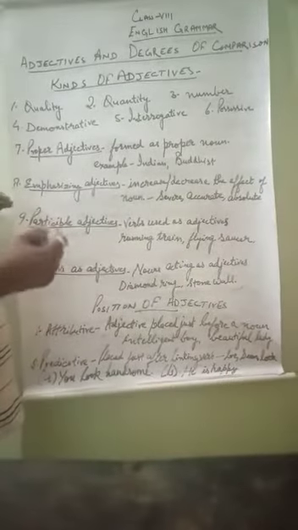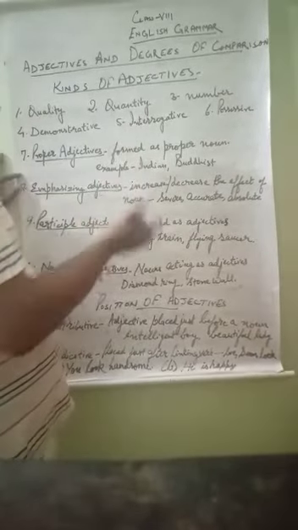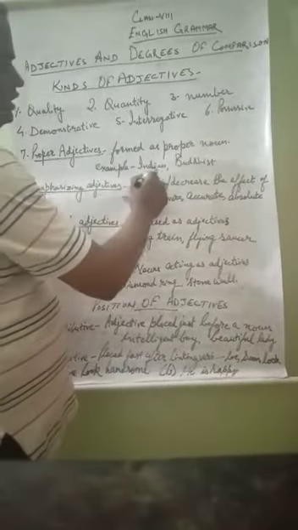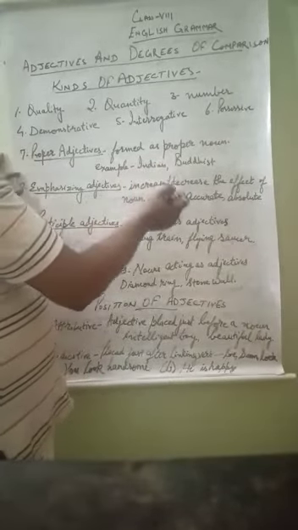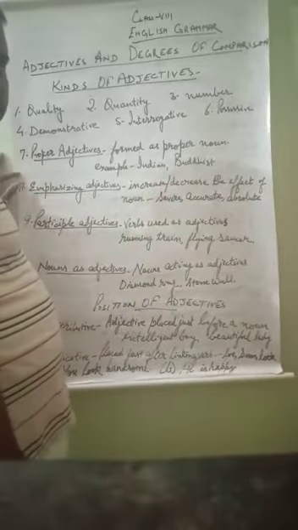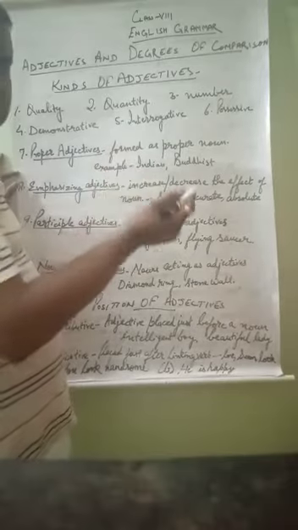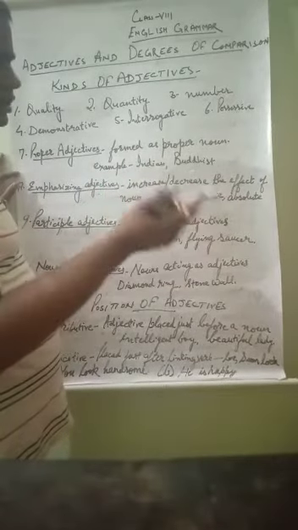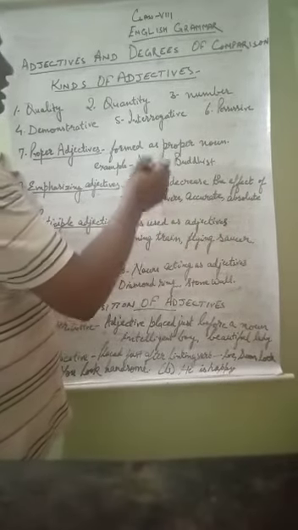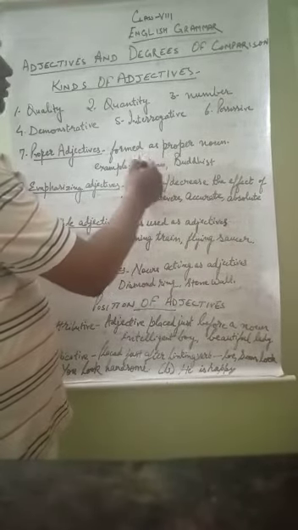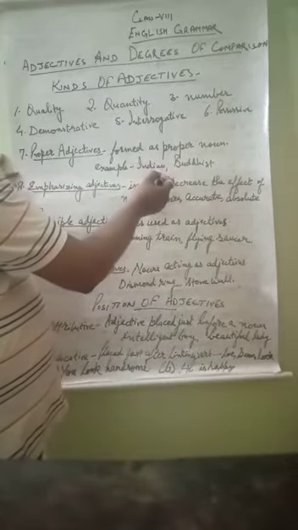In that way, if I take a proper noun and convert it into an adjective, suppose India, we make it Indian. We convert it into an adjective. He is an Indian boy. She is an Indian girl. So girl is the noun, and Indian is describing that noun. So Indian became an adjective, but Indian is the word which has been made from a proper noun itself. India, by converting India, we made it Indian.